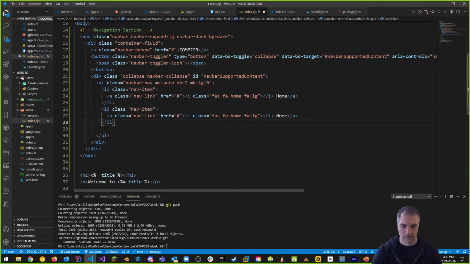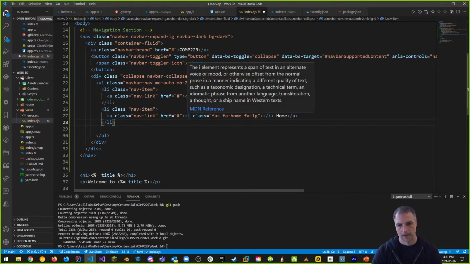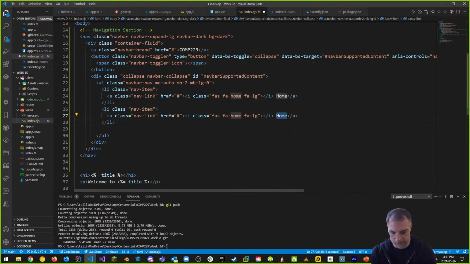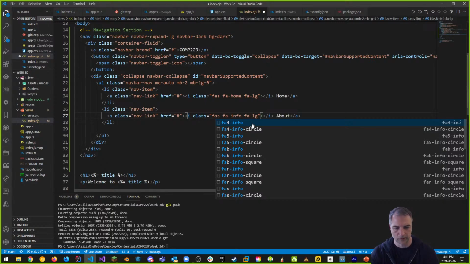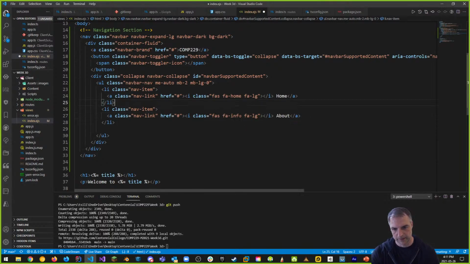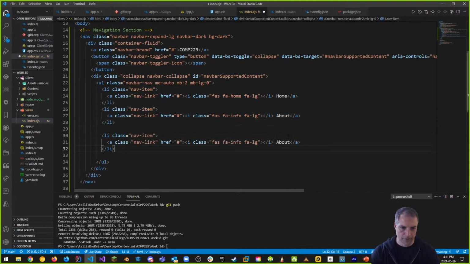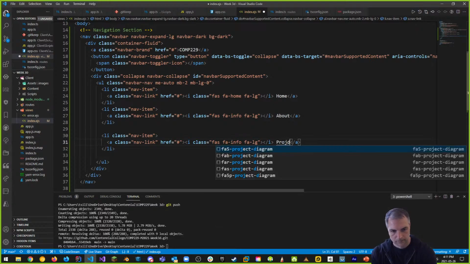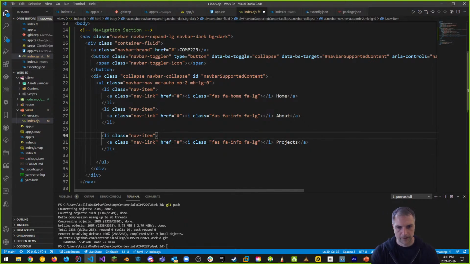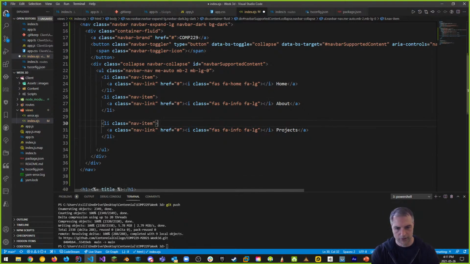So we're going to go from home. This is going to be about, right? And this link, we'll call it the info. I know these because I've done these before, so I'm just saving some time. Info is what I want to use for about. And I'm also going to change this to projects, right? And for our projects link, I think there's a gear icon or a cog.